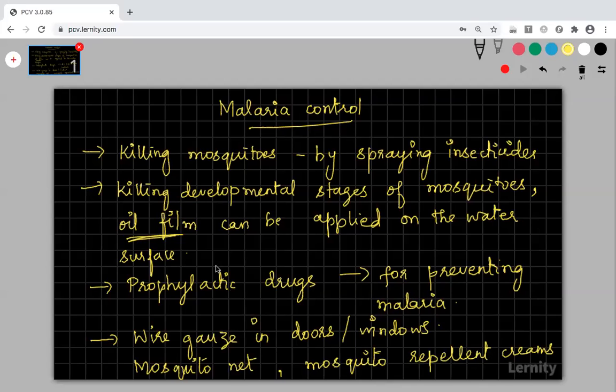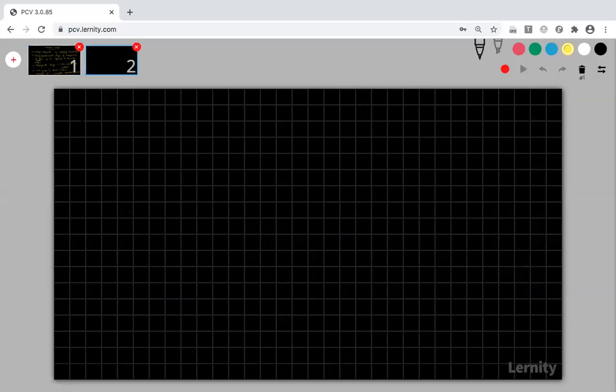And in 1953, they launched one program with the help of World Health Organization. Under this program, district malaria officers were appointed, and there was a nationwide spray of DDT and free distribution of anti-malarial drugs. Let me tell you about this program.